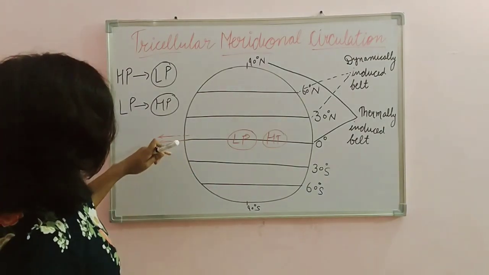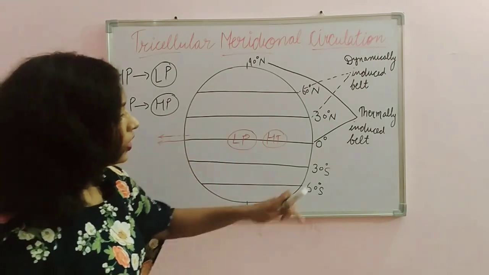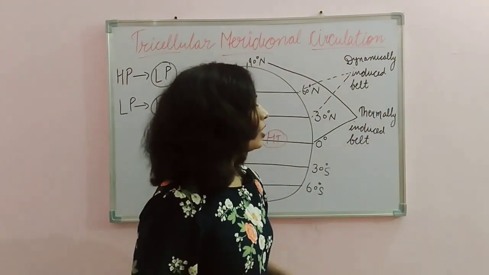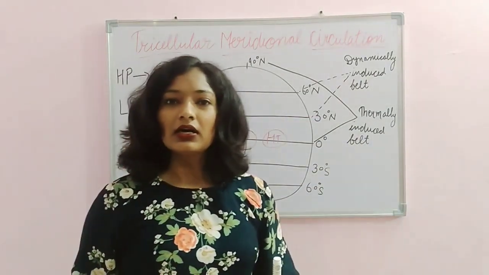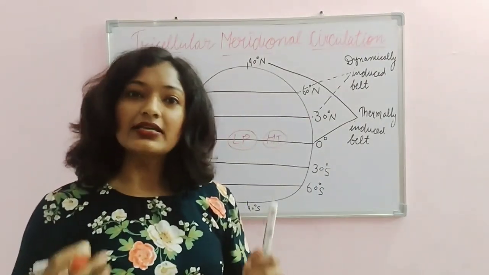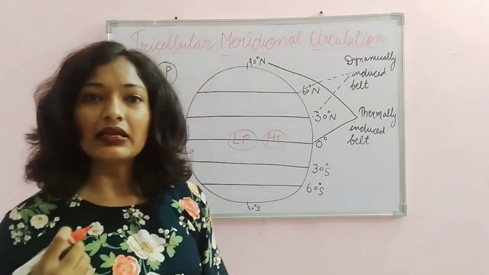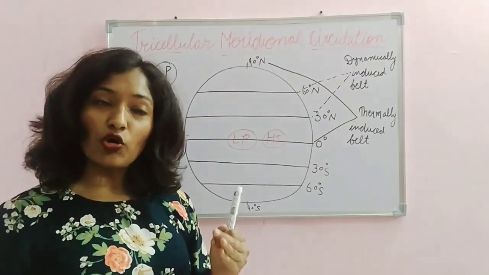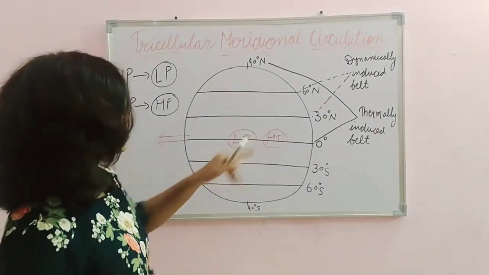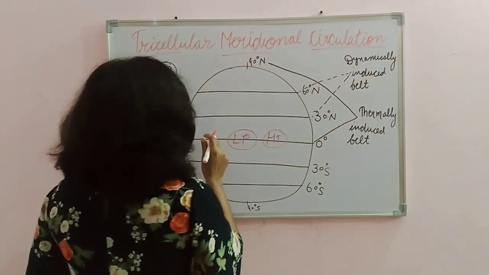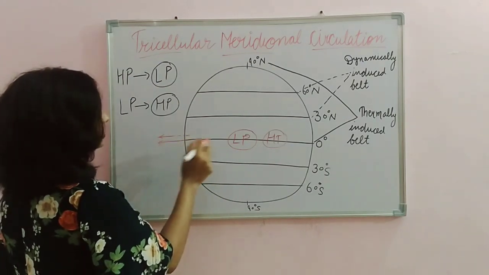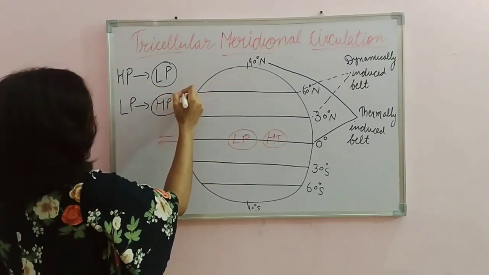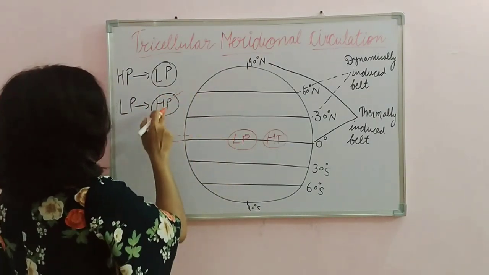After ascending, this belt is called the thermally induced belt. Why is it called the thermally induced belt? Because the sun rises here extremely and it causes high temperature in this zone. So what happens when the temperature is high and pressure is low? As we have discussed, vertically winds move from low pressure to high pressure.